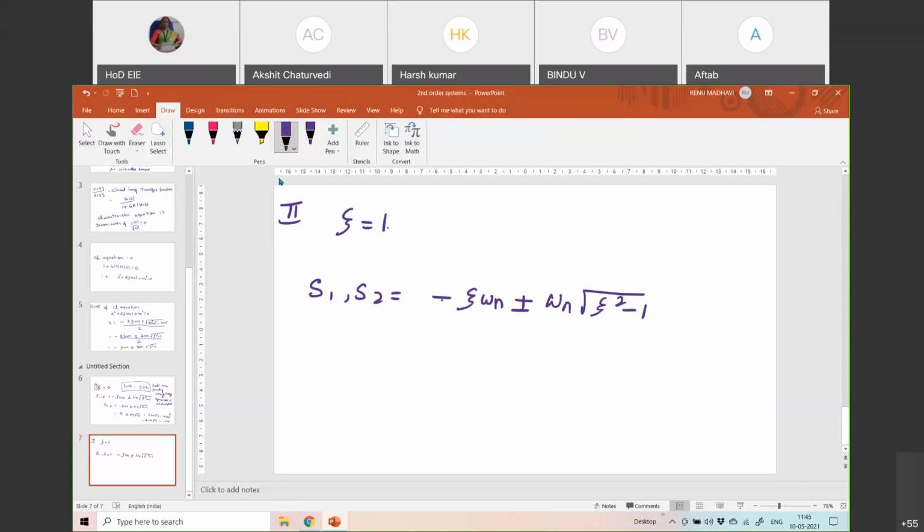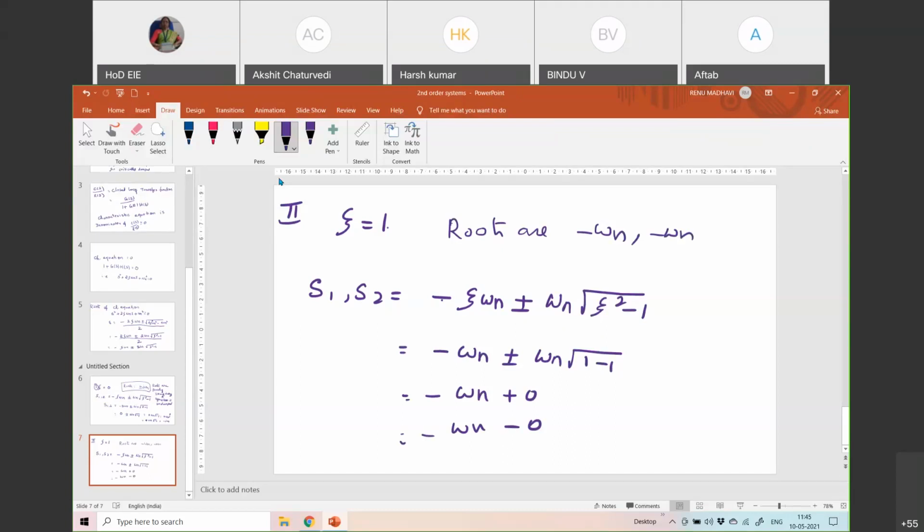When zeta is equal to 1, it is minus omega n plus or minus omega n into square root of 1 minus 1, which is 0. So I have minus omega n plus 0 and minus omega n minus 0. So what would be the roots now? The roots are equal, correct? Minus omega n, minus omega n. So the roots are real and equal.